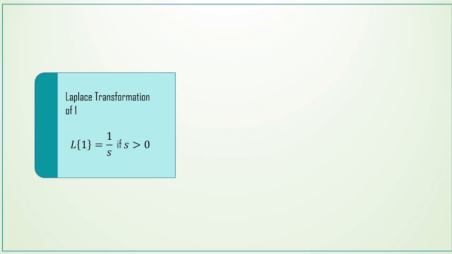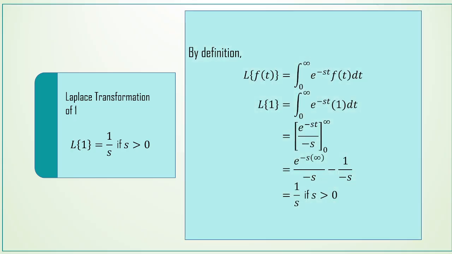First, let us see Laplace transform of the constant one. So, by the definition, L of f of t is equal to integral 0 to infinity e power minus st into f of t dt. In this definition, we replace f of t by 1 because we are finding the Laplace transformation of 1. So L of 1 is equal to integral 0 to infinity e power minus st into 1 dt.